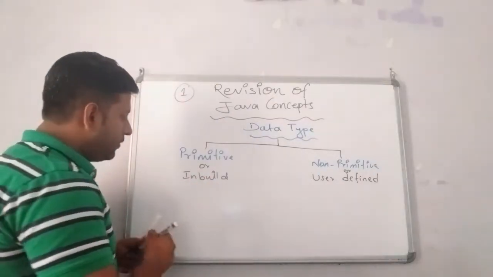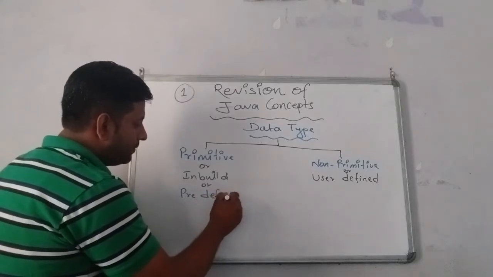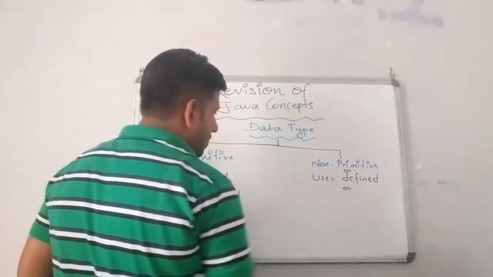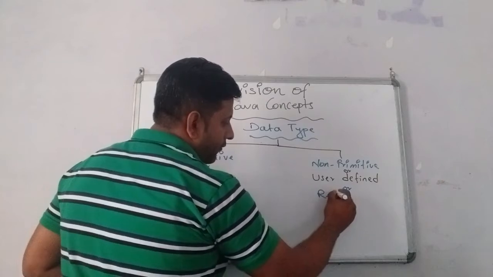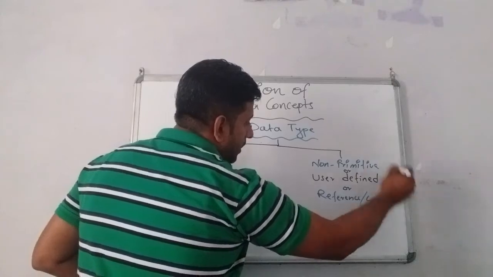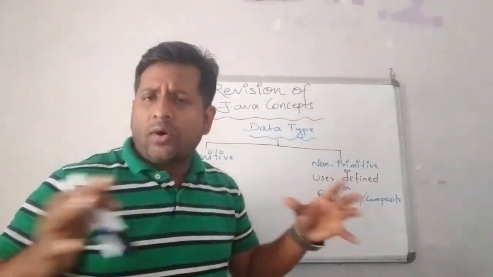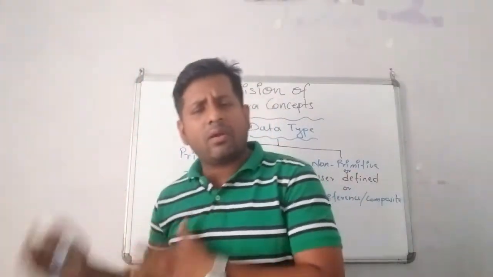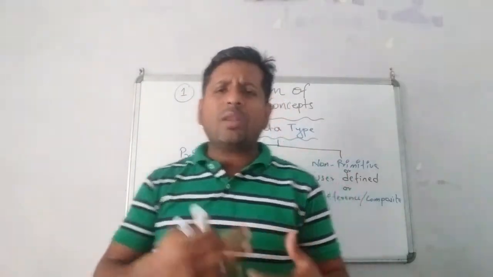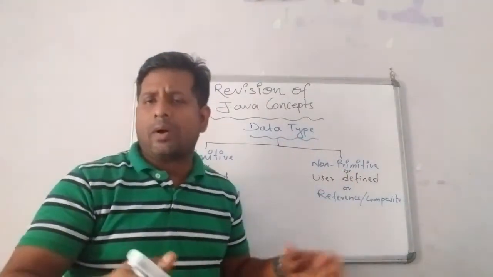Non-primitive we can also call reference or composite. So these are the various names, students. We can say that data types are divided into two parts: primitive and non-primitive, or reference. This one is reference, and this one is inbuilt or predefined. These are categorized again into subparts.